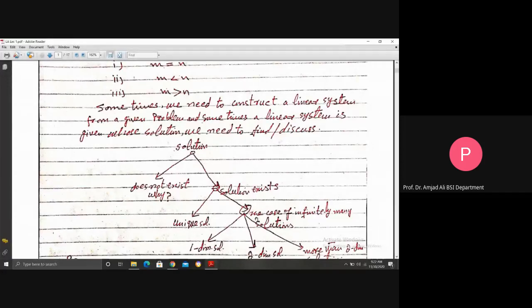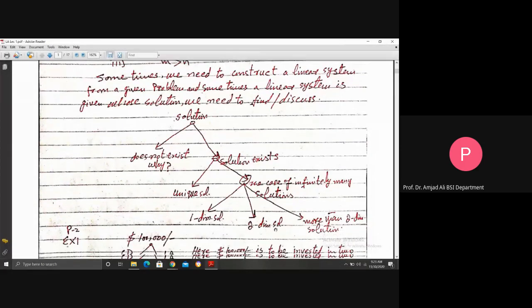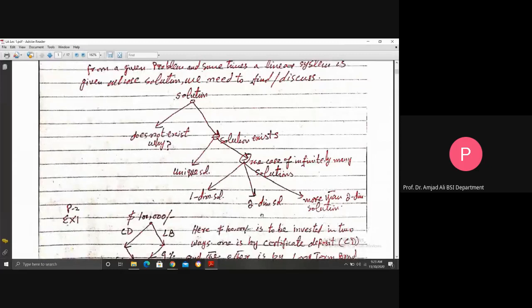The second case is the case of infinitely many solutions. Sometimes the solution is a case of infinitely many solutions like here, but we need to discuss whether it is a one-dimensional solution, a two-dimensional solution, or more than two-dimensional.